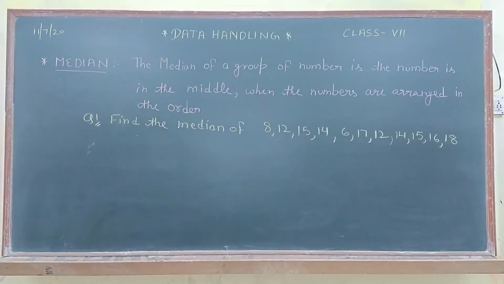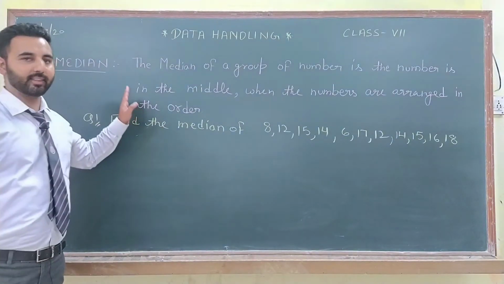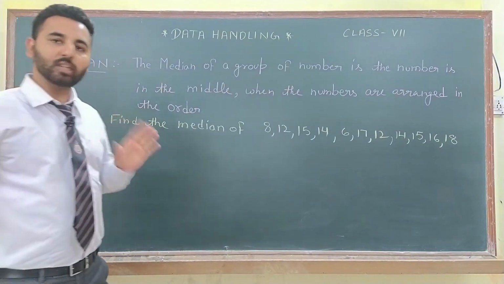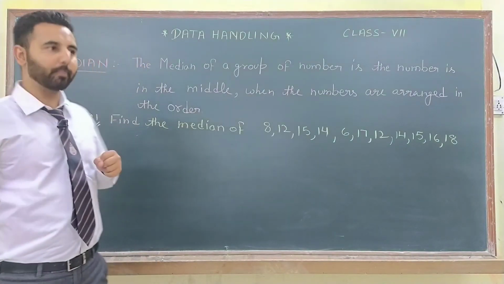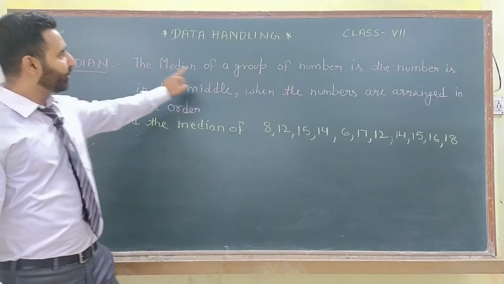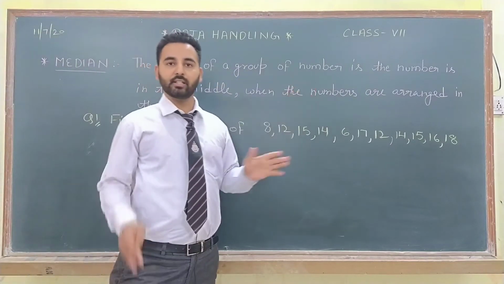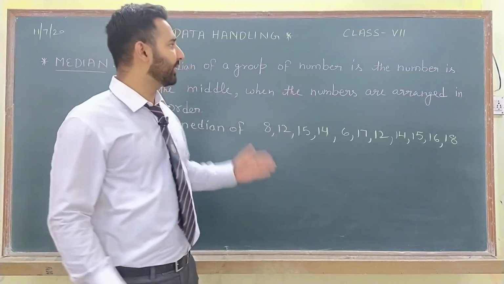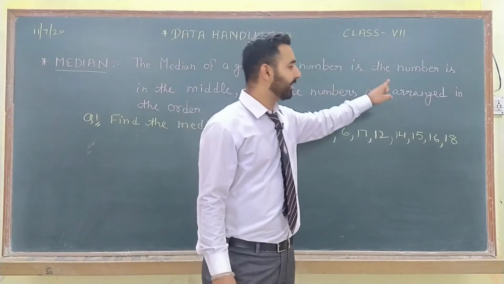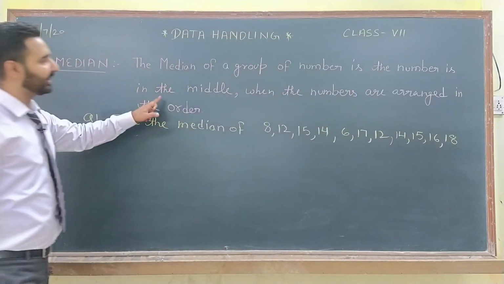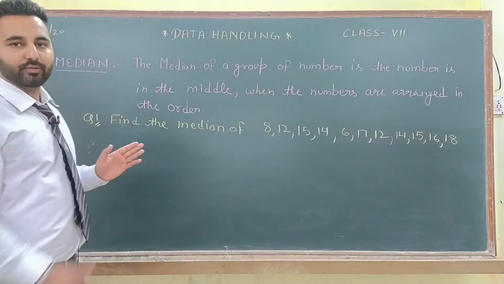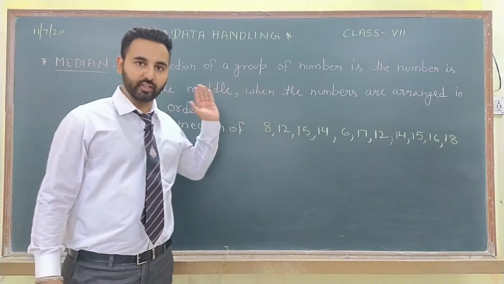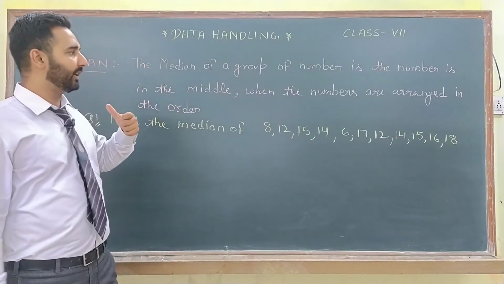Now let us see the next type of average, and that is median. Now what does it mean? What is the meaning of median? The median of a group of numbers. Means if you have a group of numbers, then the median is the number which is present in the middle. Means the middlemost value of the group of numbers is known as the median.